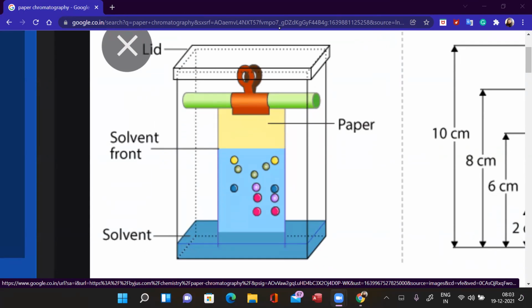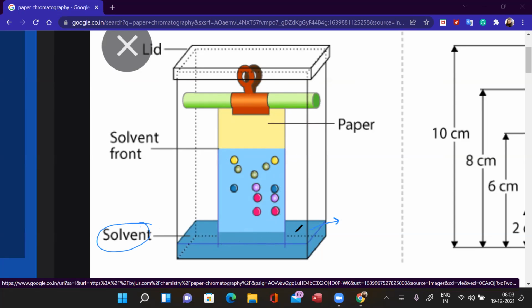Now here you have a glass jar. Is my marker visible? Yes, ma'am. Okay. This is a glass jar, and in it you have placed a solvent. They have written here that the solvent is placed, and this is a filter paper which is fixed at the top. So this filter paper hangs in the solvent.